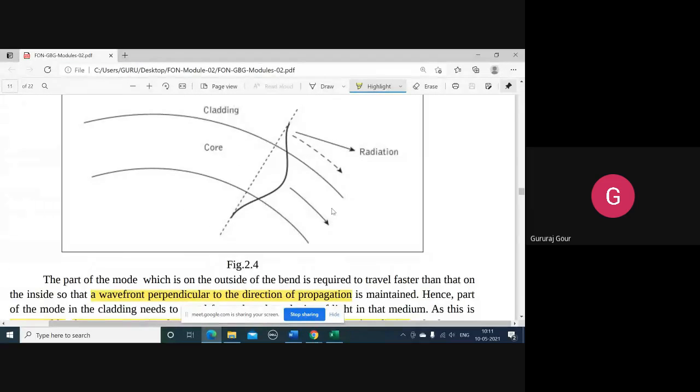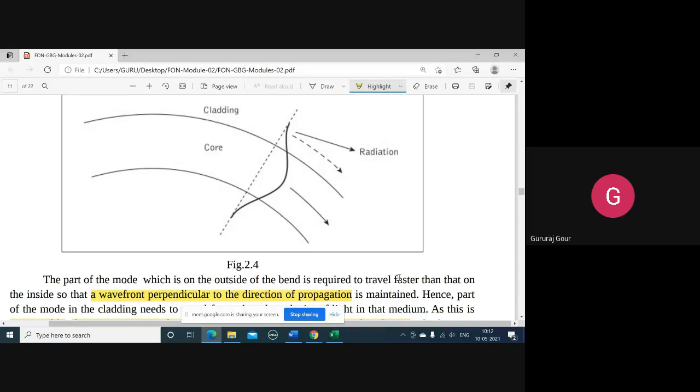We know that two important aspects need to be mentioned here. One, the refractive index of the core is a little bit more than the cladding. And second, the light propagating in the core or in the fiber, or maybe the cladding, should travel at less than the velocity of light.